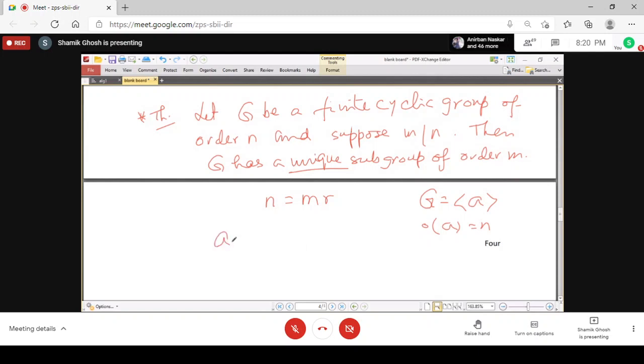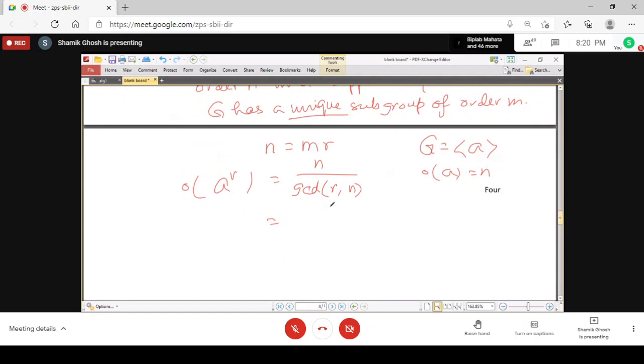So obviously the order of A to the power r is equal to n by GCD of r and n. Now what is n? n is mr. So you have r by GCD of r and mr. And the GCD of r and mr is basically r, because r is a factor of mr. So n by r is equal to m.